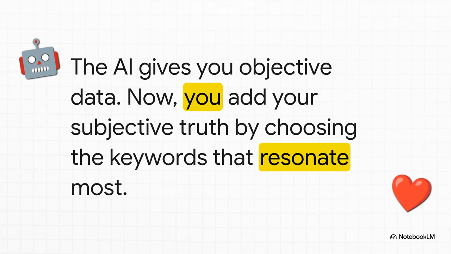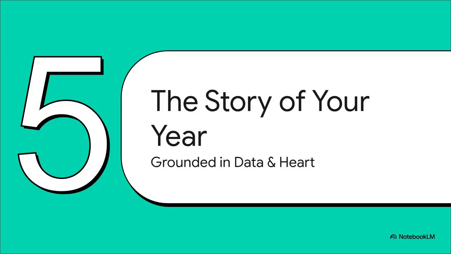The AI gives you the objective data. Now, it's your turn to add your subjective truth. Look at that list and pick the three to five keywords that really, truly hit home for you. This is where you combine the AI's analysis with your own human wisdom. And just like that, there you have it, the story of your year, grounded in both data and heart.